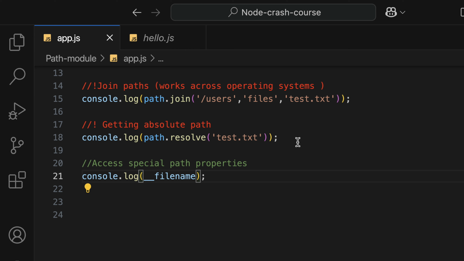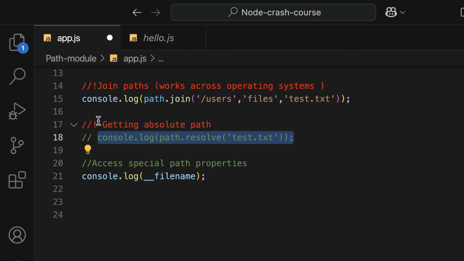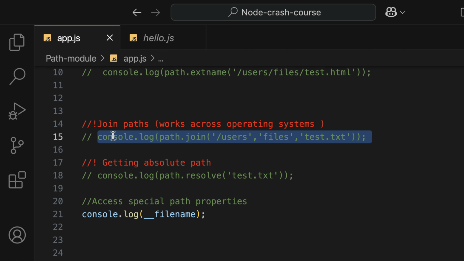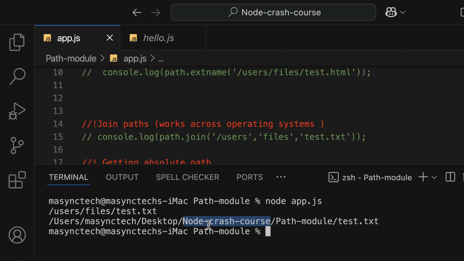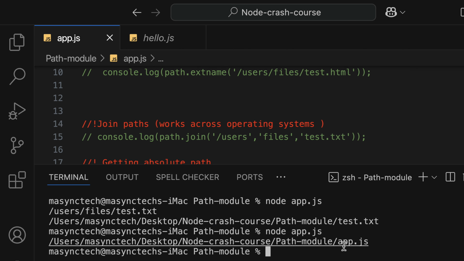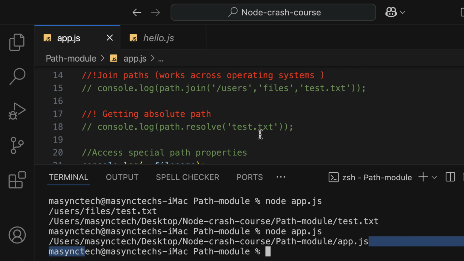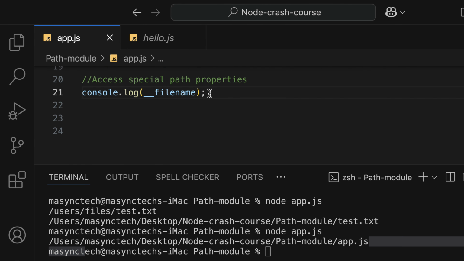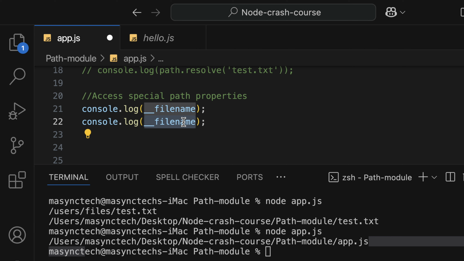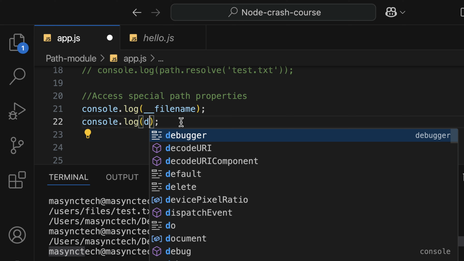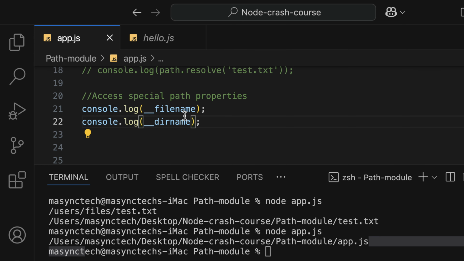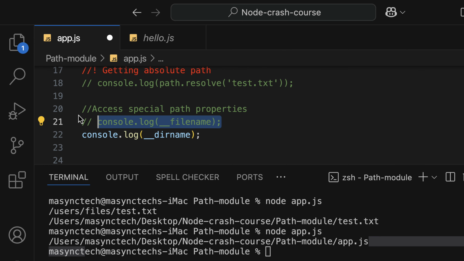So with this, let me comment out these guys, and let's log the filename. Apart from that, we also have __dirname. The dirname is used to get the current directory, as we have already explored. And these are what we call built-in global objects. So I'm going to use __dirname. With this one, it's going to give us the current working directory.